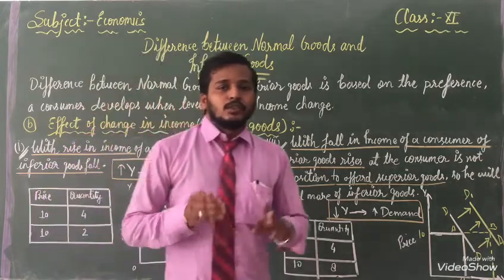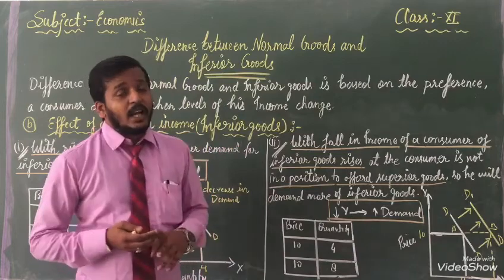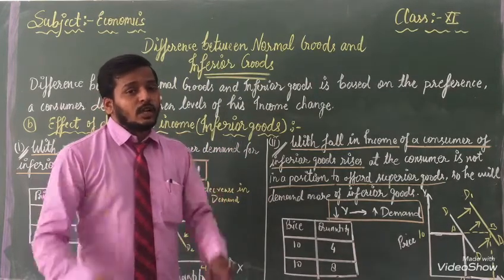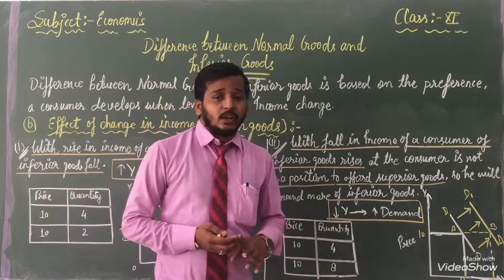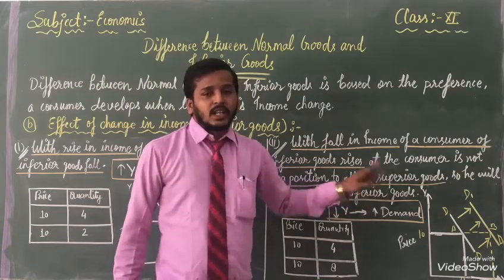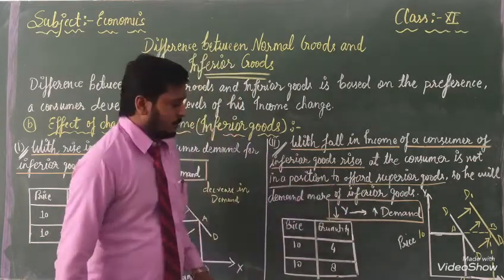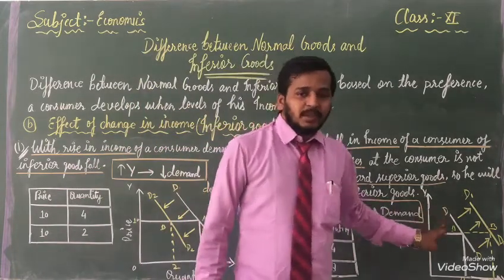Because we can't control our demand, we can't stop our demand, we have to control it according to our income. इससे हमें अपनी इनकम के अनुसार चलाना होगा. तो हम अपने इंफीरियर गुड्स की सप्लाई को क्या करेंगे? बढ़ा देंगे. Same thing, with the help of graph we can explain.